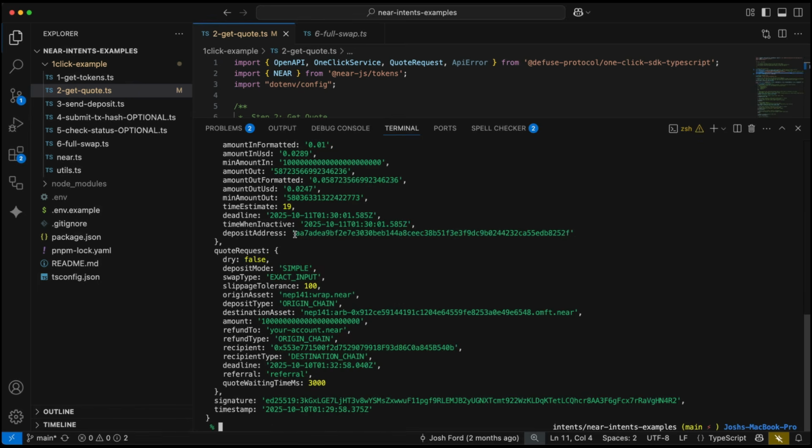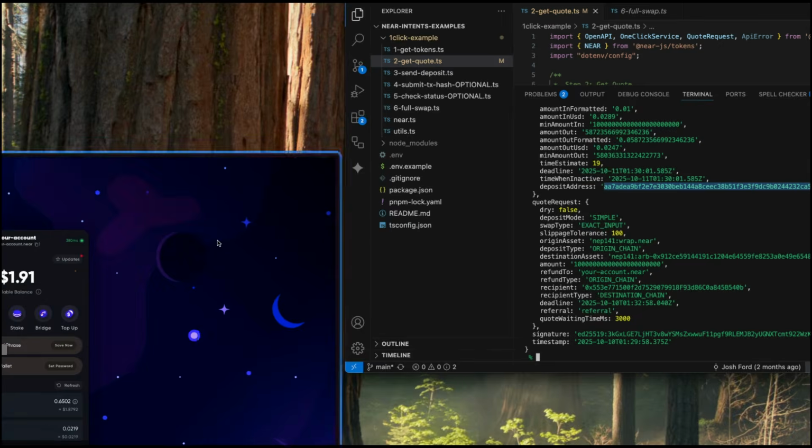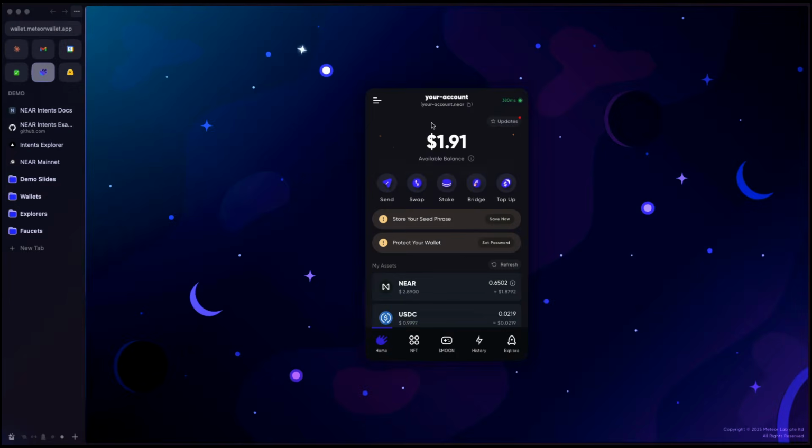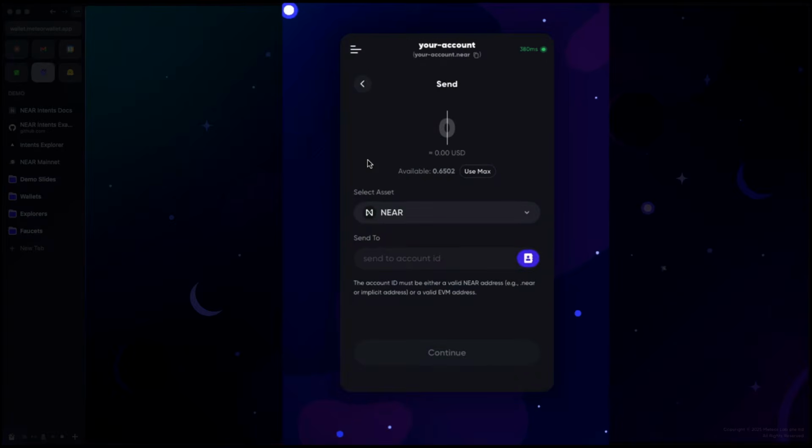And now you can see we have a deposit address, a deadline, and time when inactive. Now, to send this, we don't necessarily need to run this script here. We could test it out by just grabbing this deposit address and then opening up a wallet. So I'll go ahead and go to my wallet. I'll go to send. I will send 0.01 near to this account address